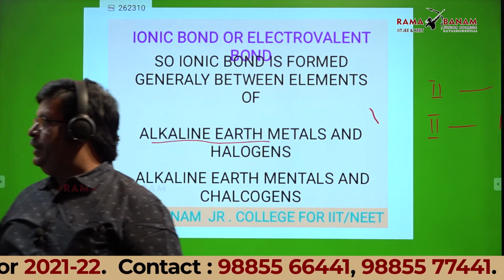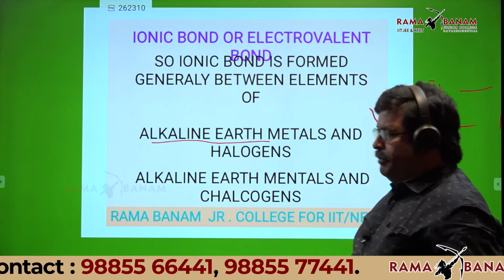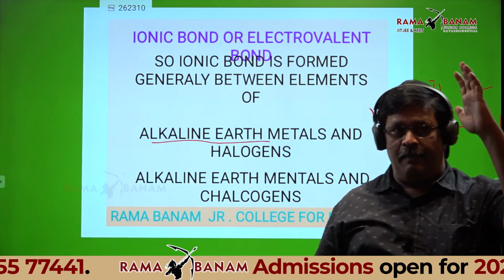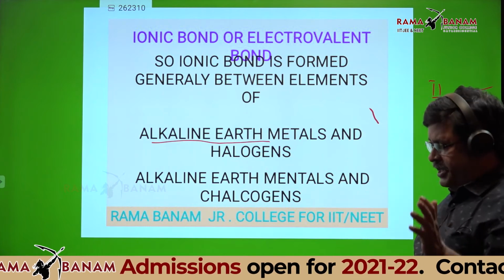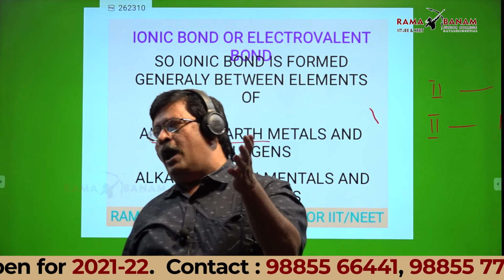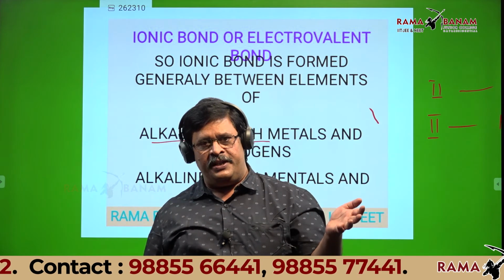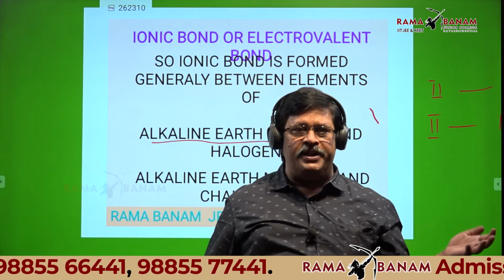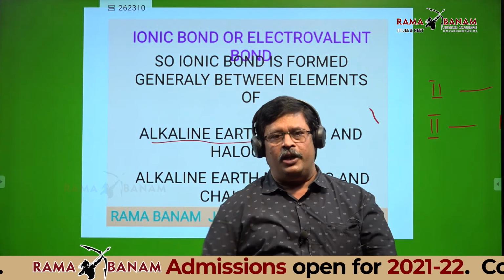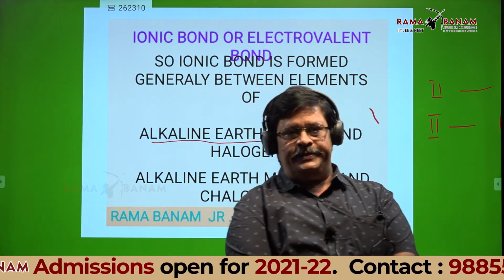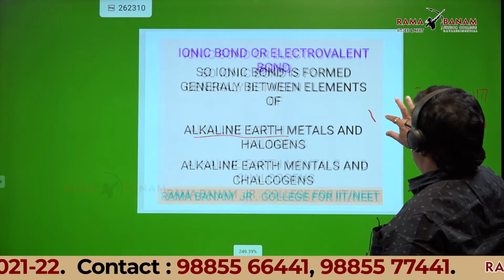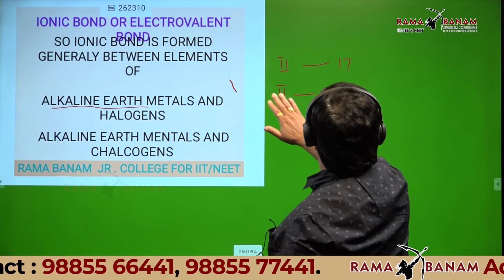Better if you know the elements in alkali metals and alkaline earth metals, that is elements of group 1 and group 2. Similarly, I think you all know all the elements in halogens. If you can remember chalcogen group elements also, that is much better to identify whether the given molecule is ionic or covalent. Can anyone tell what are the elements in group 1A or group 1?